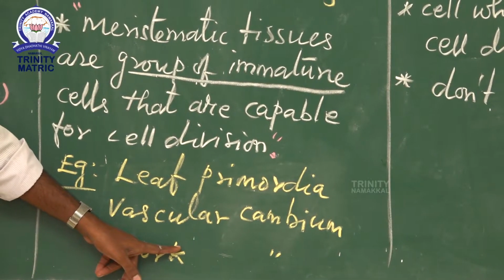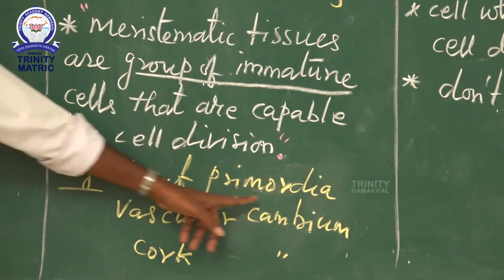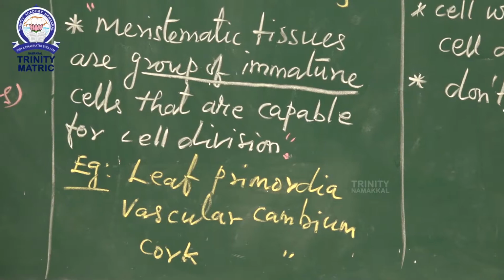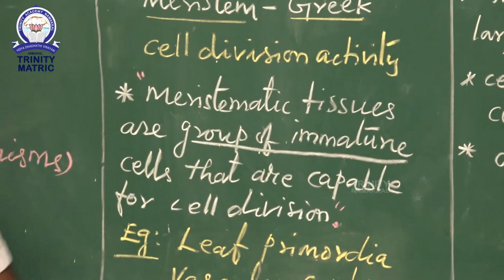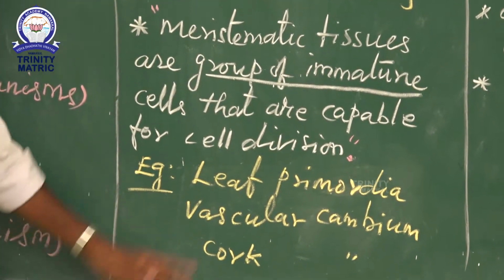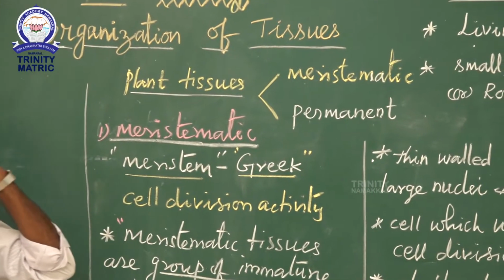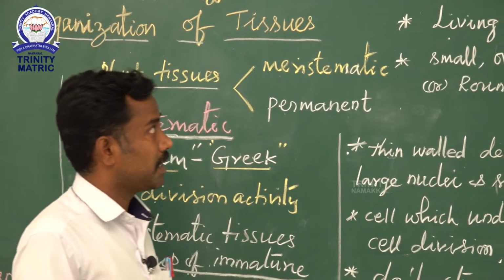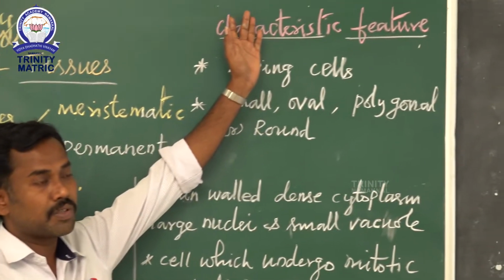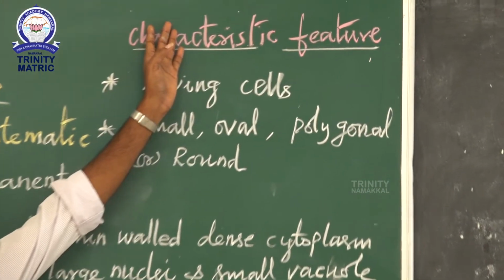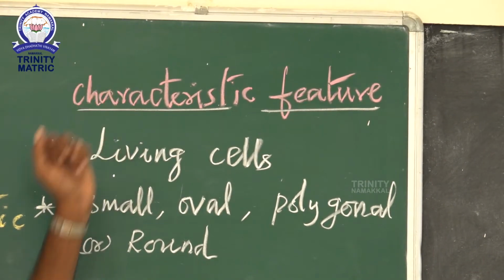That is for woody plants. Cork cambium is also called phellogen. That's all for meristematic tissues. Next one, characteristic features of the meristematic cells. Characteristic feature means salient feature.